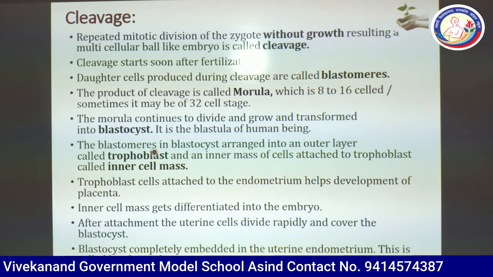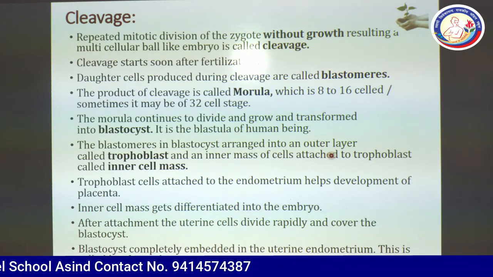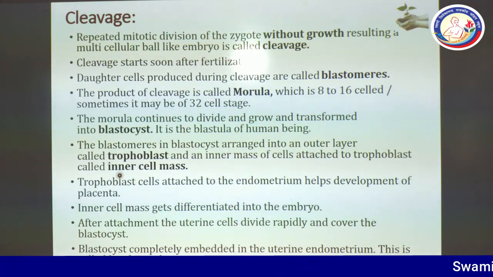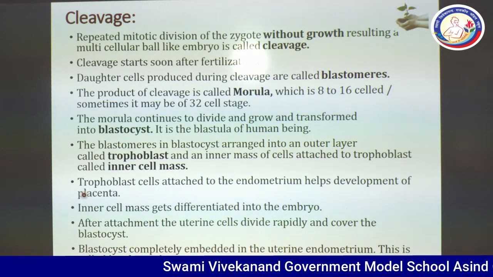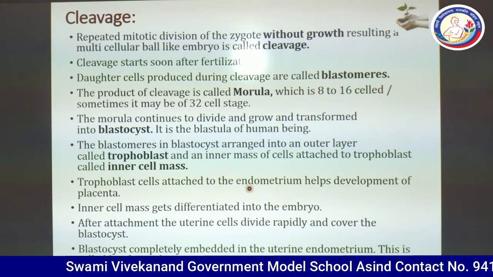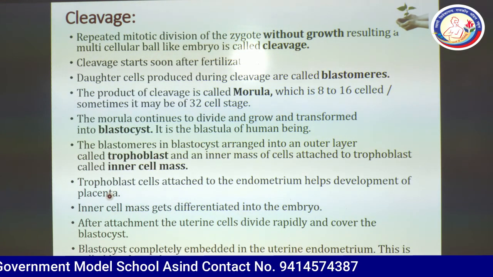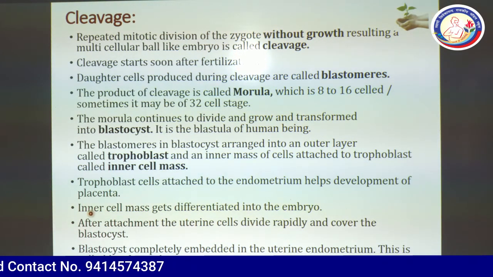The blastomeres in the blastocyst are arranged into an outer layer. So you can see the outer layer of the blastocyst is called trophoblast, and an inner mass of cells attached to the trophoblast is called the ICM, inner cell mass. Basically, the inner cell mass will form the future embryo. Trophoblast cells attached to the endometrium help in the development of the placenta. So trophoblast cells will develop the placenta in future. The inner cell mass gets differentiated into the embryo.